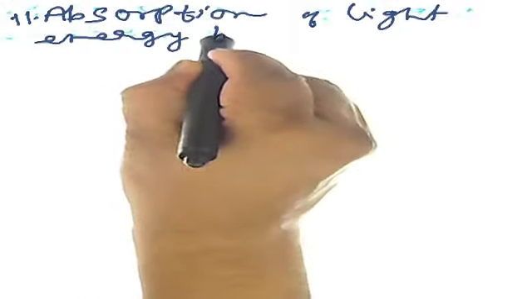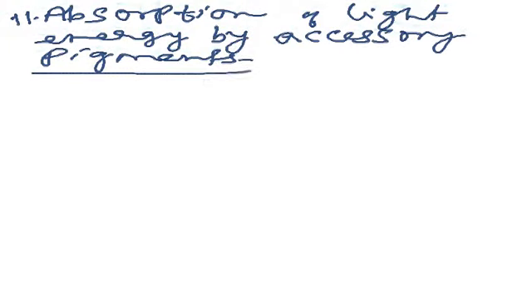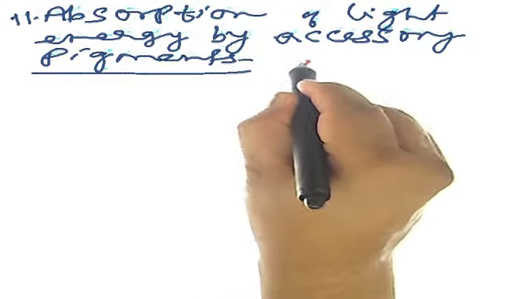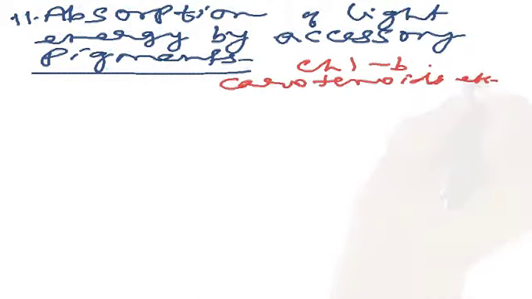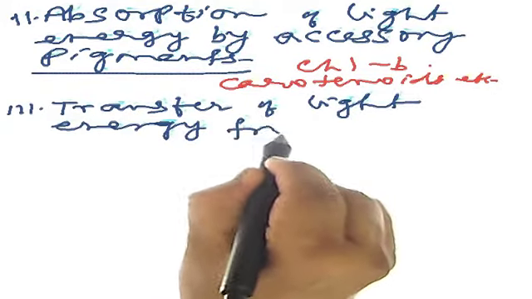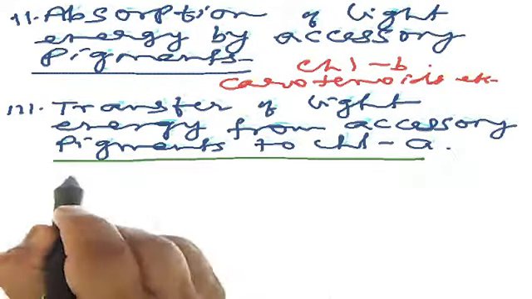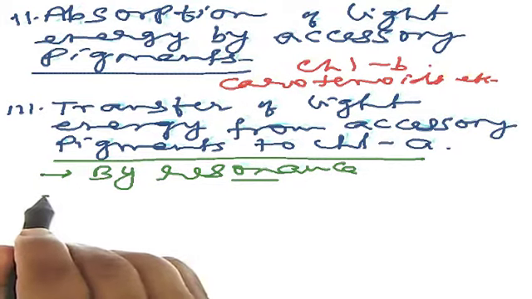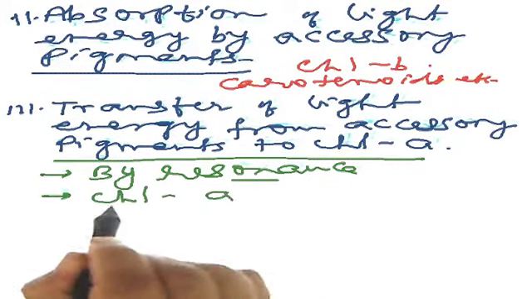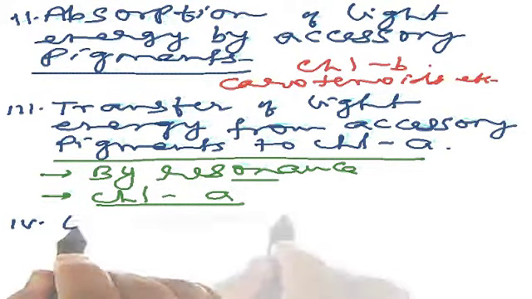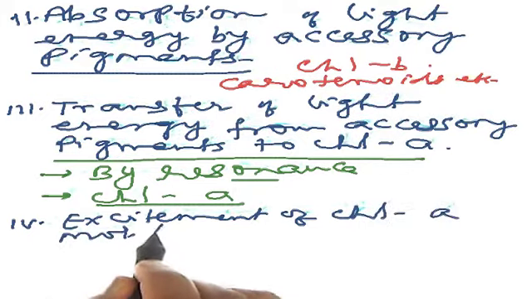Second step is absorption of light energy by accessory pigments. All the pigments other than chlorophyll A are called accessory pigments, like chlorophyll B, carotenoids, etc. The third step is transfer of light energy from accessory pigments to chlorophyll A by resonance. Resonance means by changing the frequency. Chlorophyll A alone takes part in photosynthesis. Now the fourth step is excitation of chlorophyll A molecule by a photon of light.